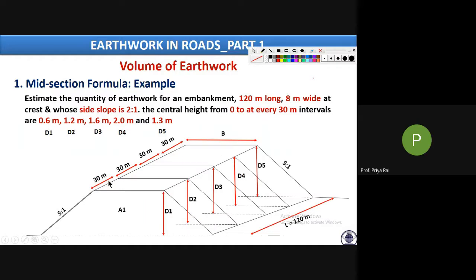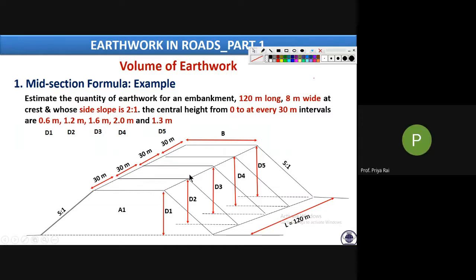So this is an example. If we draw, then we will see like this. S:1 is 2:1, total length is 120. Now we are dividing this into several sections depending upon how many values of D are given to you. Say there are 1, 2, 3, 4, 5 D values. That means how many sections are there? 4 sections.